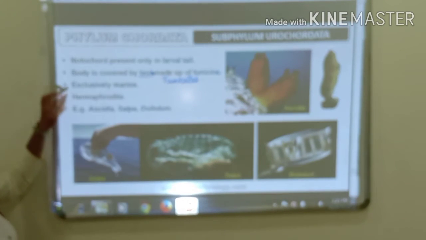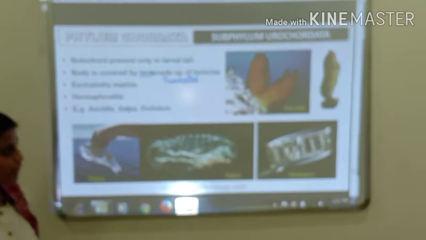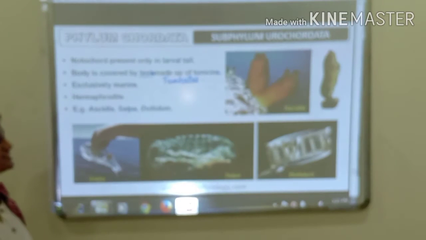Okay, and the organisms are exclusively marine, that is, they are found in the marine water bodies. The organisms are hermaphrodite, that is, both the reproductive systems are present in the same individual. Then coelom is absent. Digestive tract is complete, that means they have two openings.